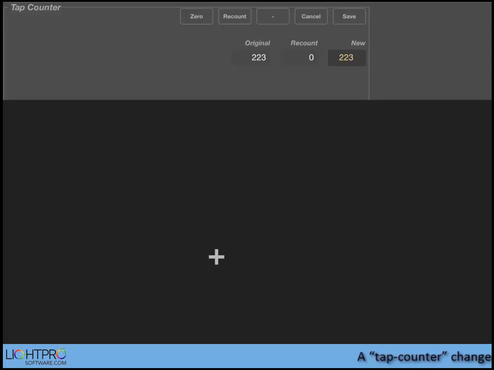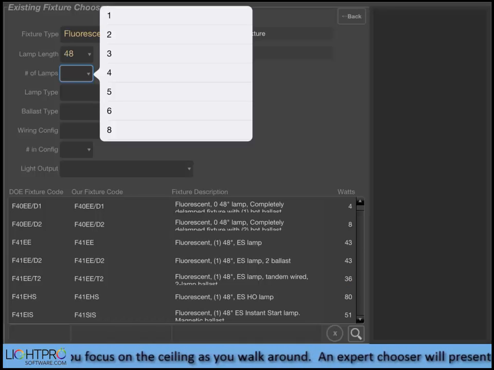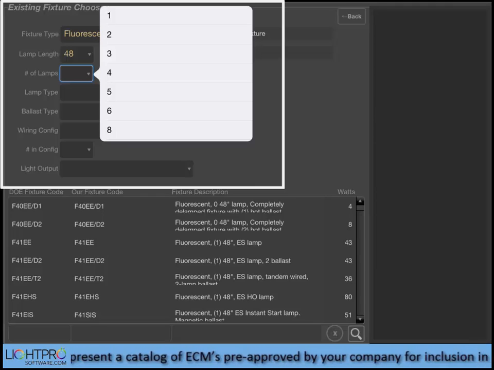LightPro Audit incorporates several ease-of-use features, including a tap counter to allow for counting large numbers of fixtures in a given space, a fixture picker used to select the proper item from a large catalog of fixtures by selecting specific fixture characteristics.